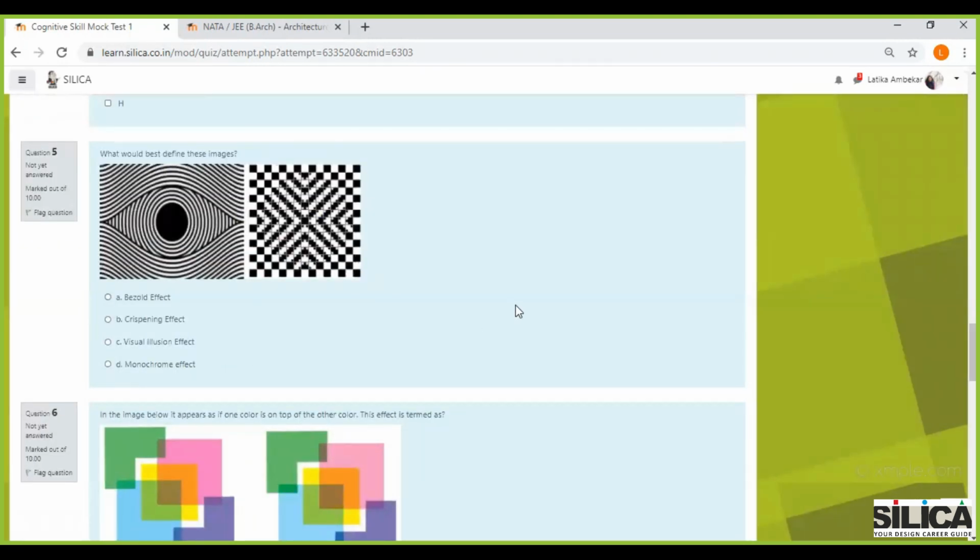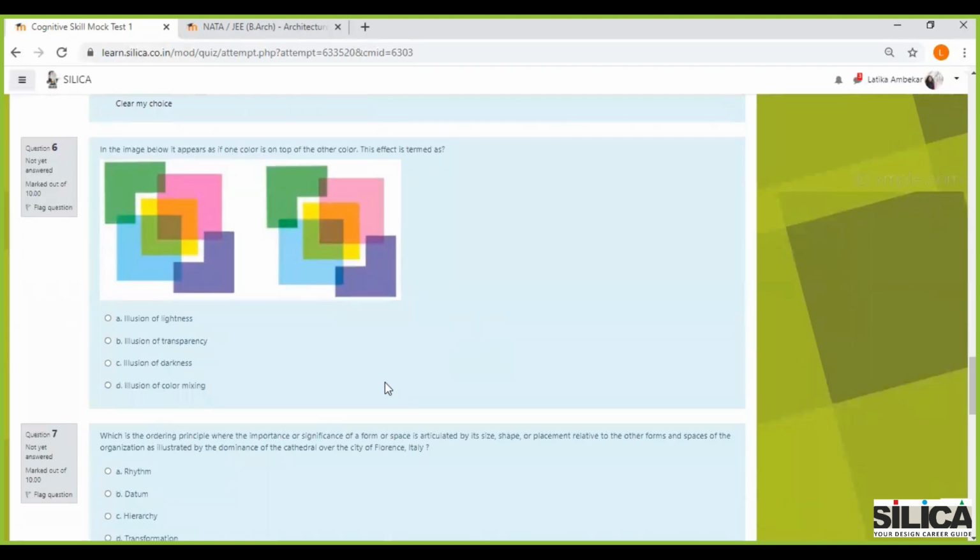What would best define these images? Our options are Bezold effect, crispening effect, visual illusion effect, monochrome effect. After looking at these images, you can tell that it is something that is creating an illusion. When there are two lines going in different directions, they're trying to create depth in the image. So I think we should go with visual illusion, as they are both optical illusions. Okay, so I'm marking visual illusion C.